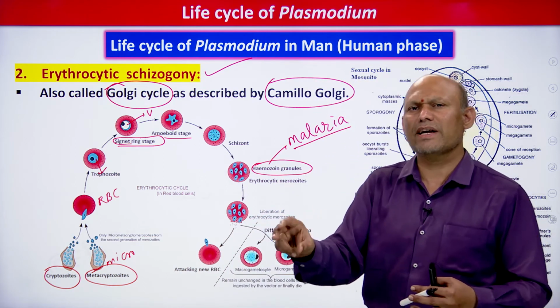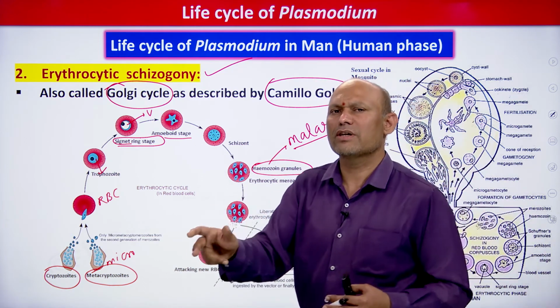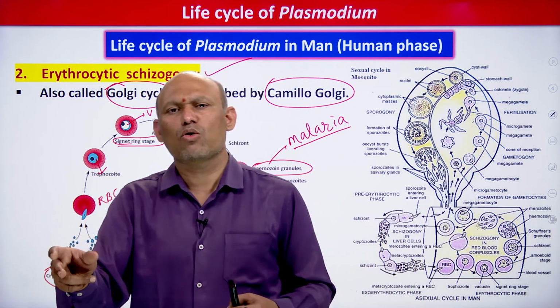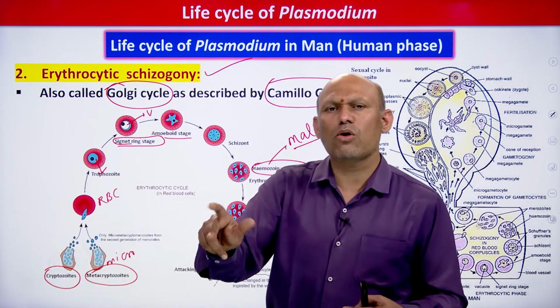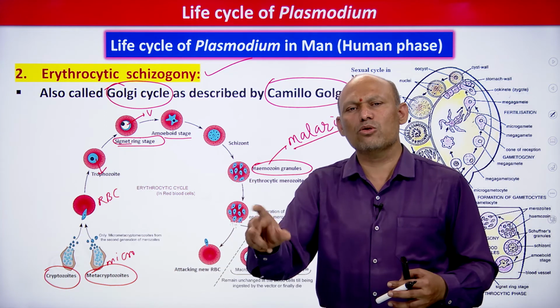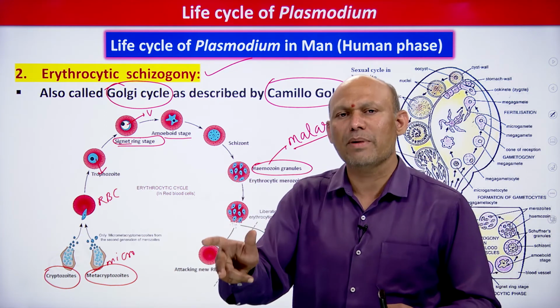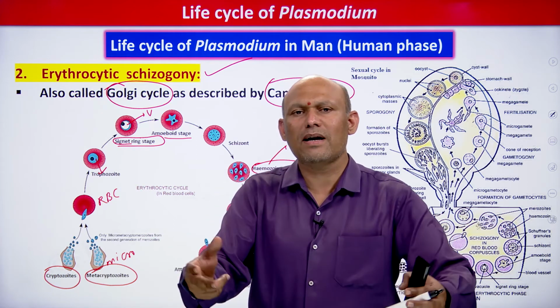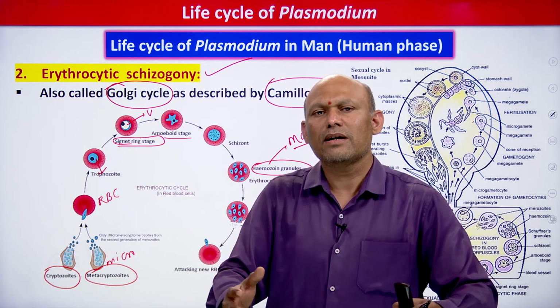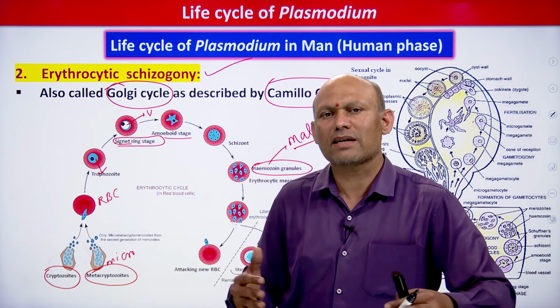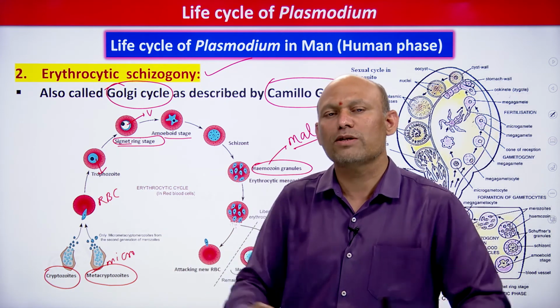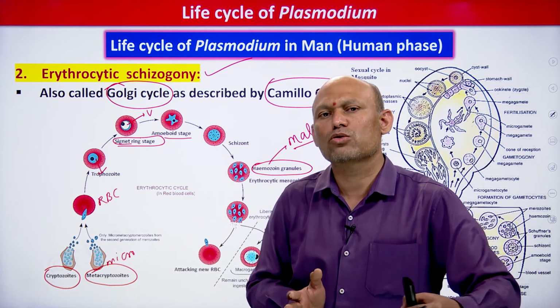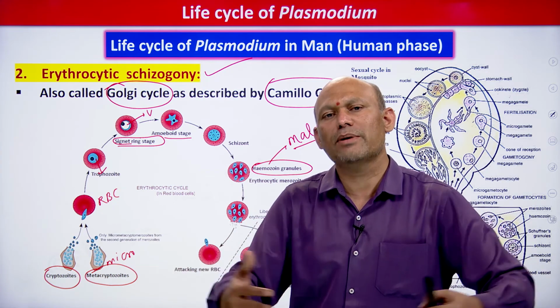You see, the name itself indicates hemozoin granules are formed from which constituent of the hemoglobin? Heme. And this hemozoin is considered as malaria pigment, and whenever RBC is ruptured in order to release these parasitic stages, that is erythrocytic merozoites, into the blood, along with the erythrocytic merozoites hemozoin is also liberated into the blood.